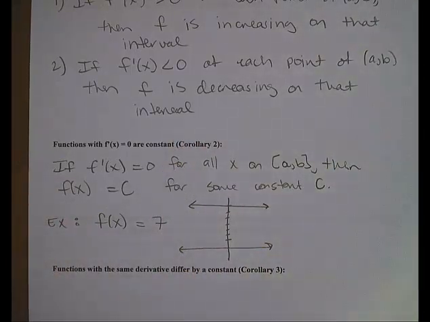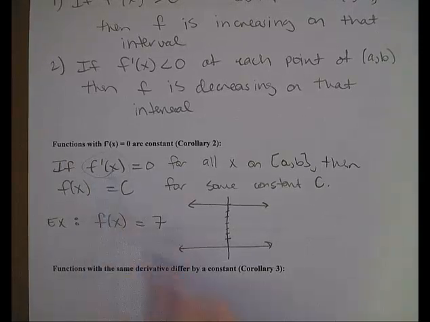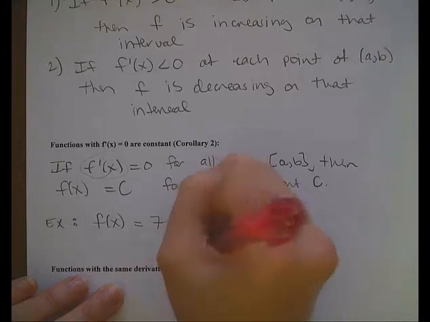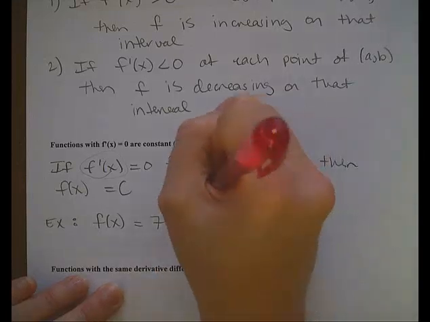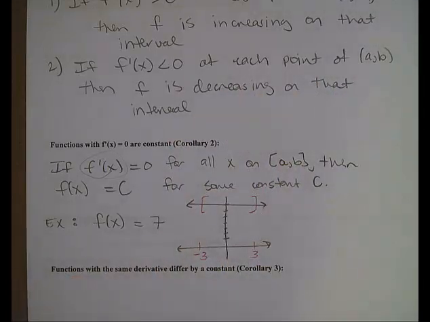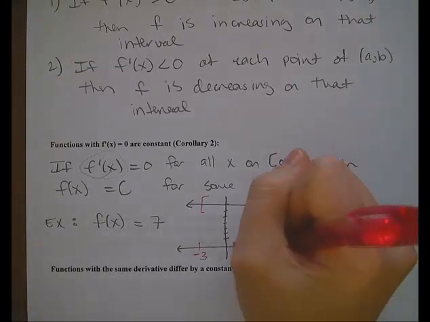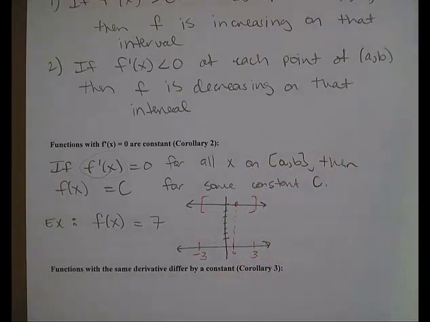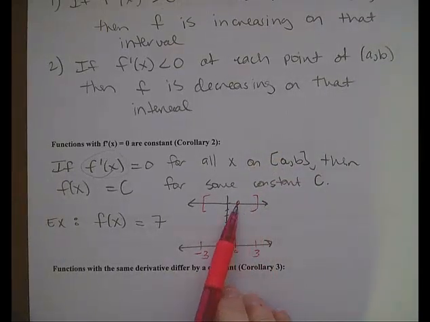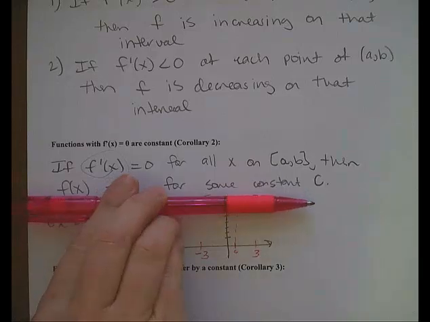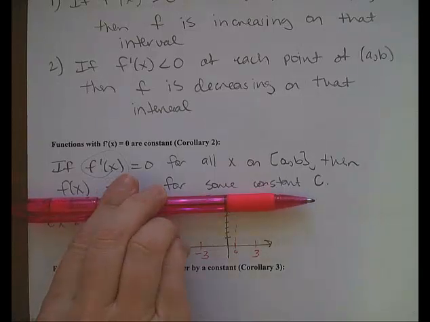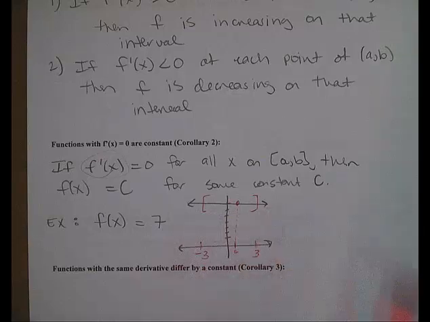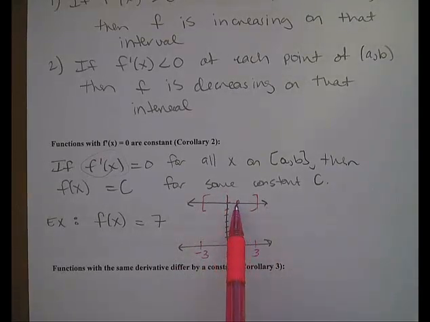So if you were to try and find the derivative at any point on an interval, let's just pick the interval from -3 to 3, so we're just looking at the graph from there to there. If I were to pick some x value in here, say this one right here, and I wanted to find the slope of the line tangent to the curve there, well, the line tangent to the curve would just be horizontal because it would just lie right on top of the graph because the graph is already horizontal. So the derivative would be 0 there.